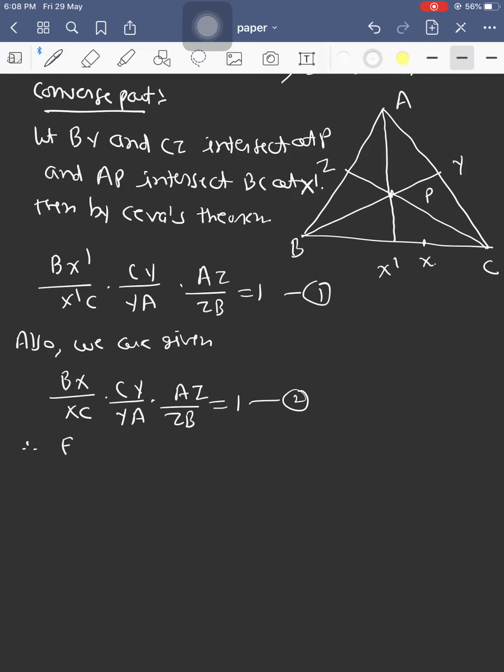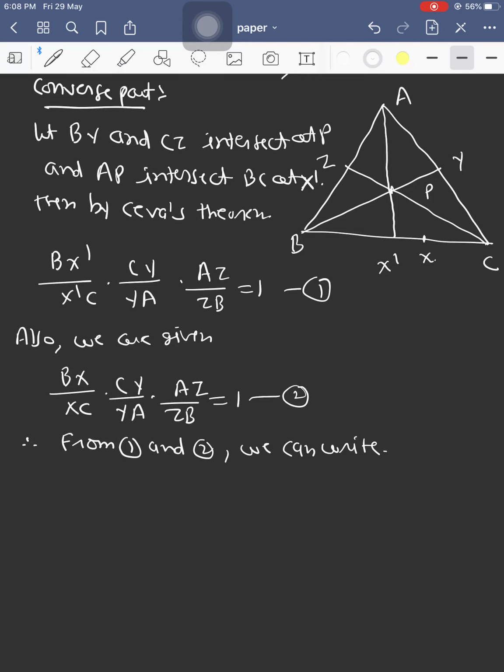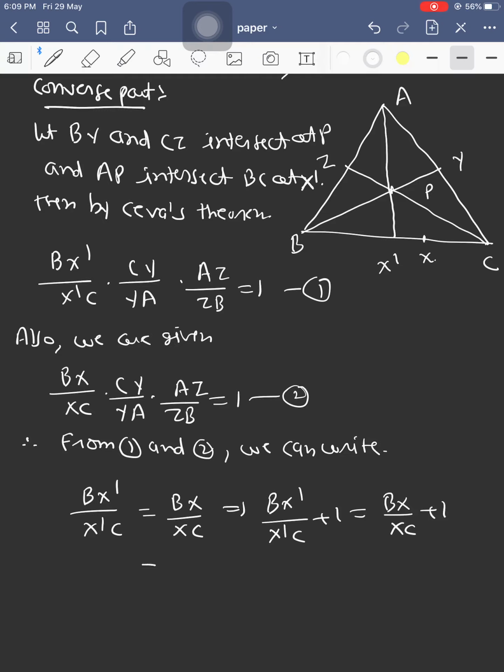Therefore, from first and second we can write BX dash upon X dash C equals BX upon XC. This implies, adding 1 to both sides, BX dash upon X dash C plus 1 equals BX upon XC plus 1.